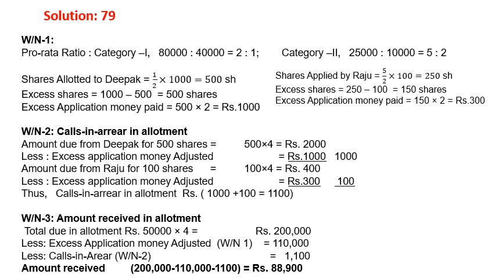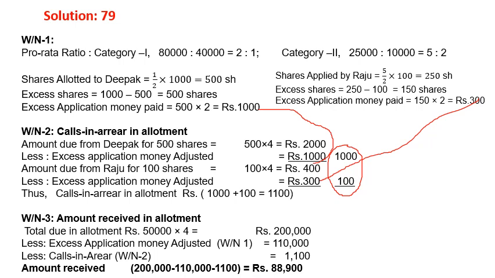Call scenario in allotment. Amount due from Deepak is 500 into 4, that is 2,000. This excess application money of 1,000 is adjusted as per workings. Over here this 1,000 is adjusted. Now in the same way, amount due from Raju is 100 shares into 4, that is 400, and this 300 will be adjusted here. So altogether the total due is 1,000 plus 100, that is 1,100.